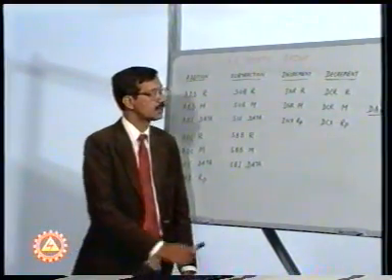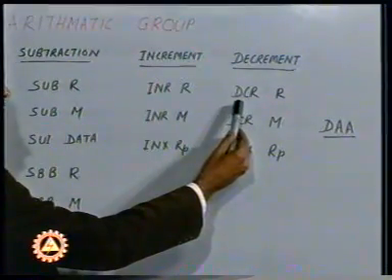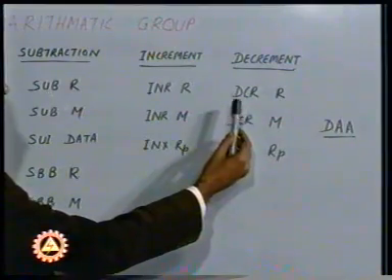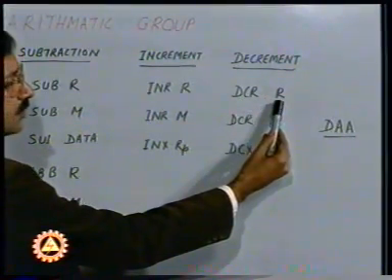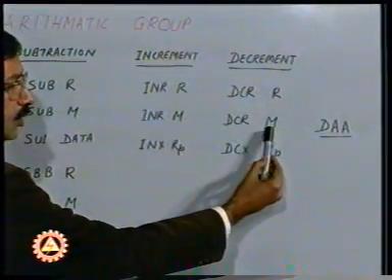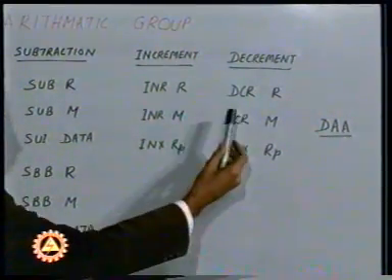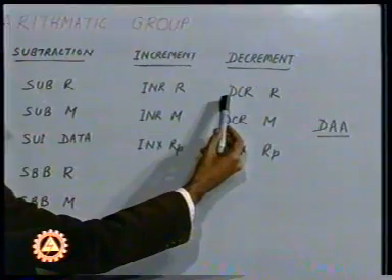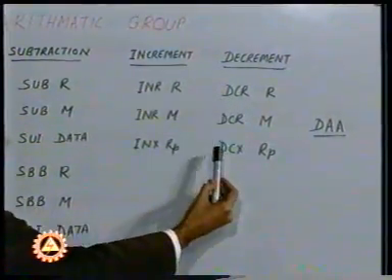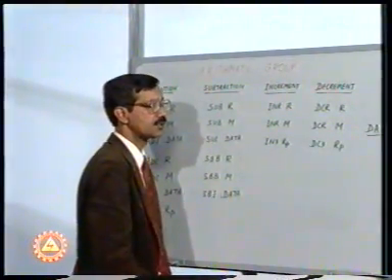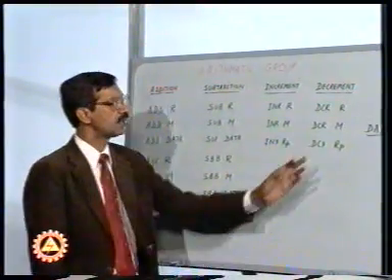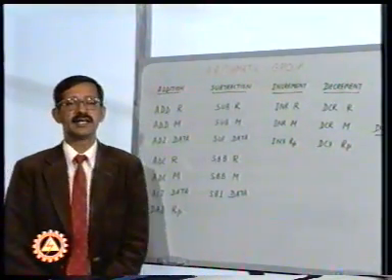The instructions under the category of decrement are special type of subtraction instructions. They decrement the contents of the specified register by 1, or that of a memory location by 1, or that of a register pair by 1. Once the DCR instruction is executed, the zero flag is affected. No flag is affected when the DCX instruction is executed. At this stage, if you view the action, they will be like this.